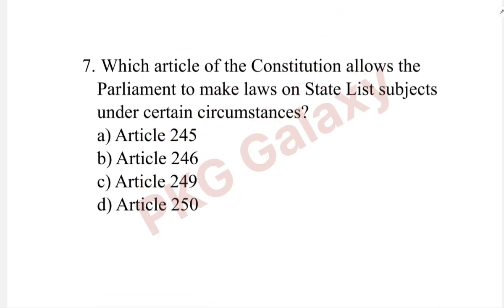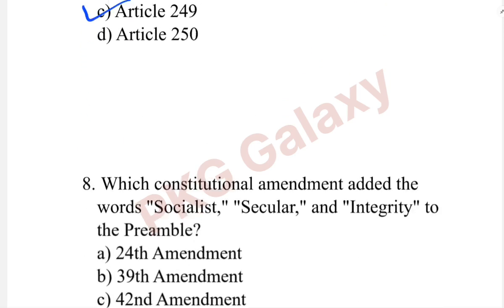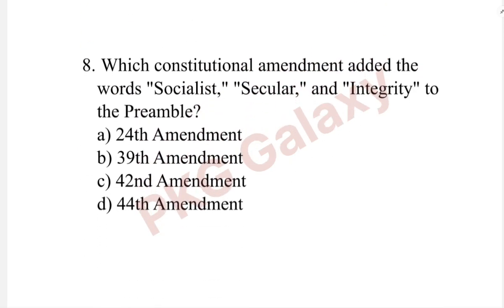Next question. Which article of the constitution allows the parliament to make laws on state list subjects under the certain circumstance? The correct answer is option C, Article 249. Which constitutional amendment added the word socialist, secular and integrity to the preamble? Just now we saw this in previous question. The correct answer is option C, 42nd Amendment.